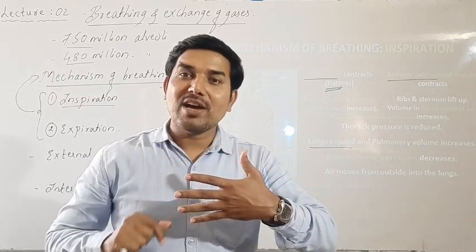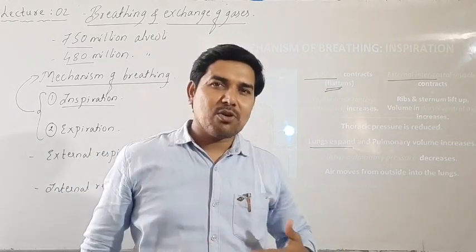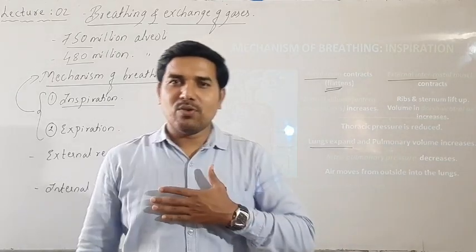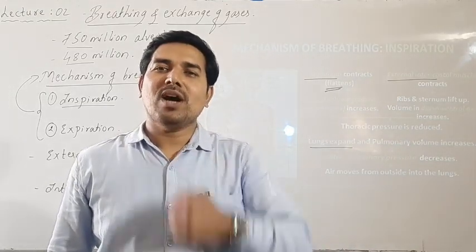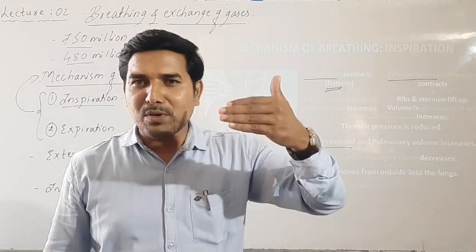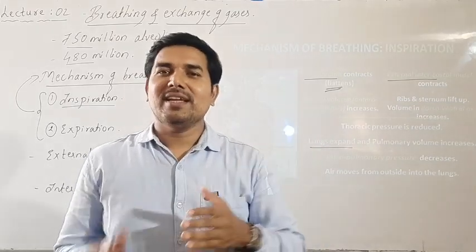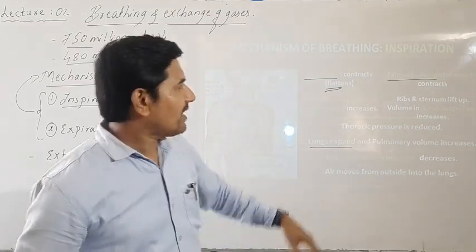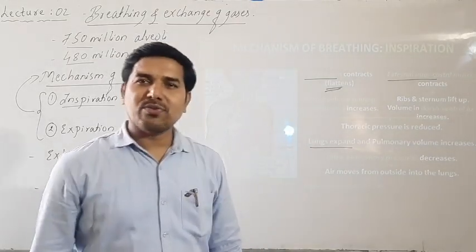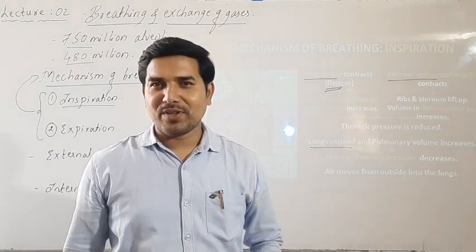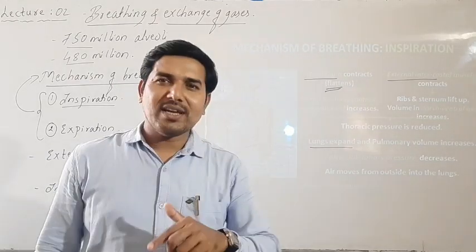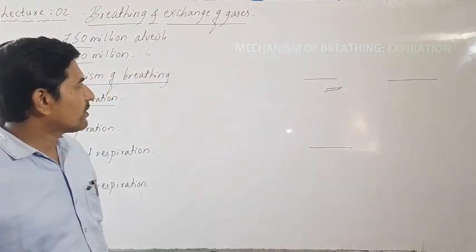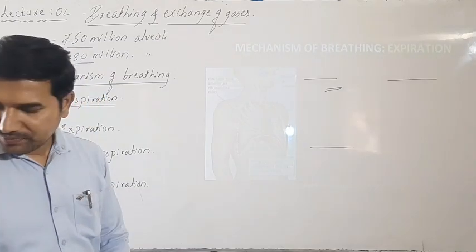Both these muscles will contract. Because of this contraction, the ribs will move forward and the ribs will move upward. So forward movement and upward movement is brought by the internal and external intercostal muscles. So these are the changes that we observe during inspiration. Then let's go to expiration. Exactly opposite is expiration. So what happens during the process of expiration?